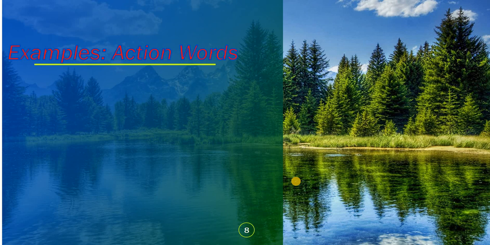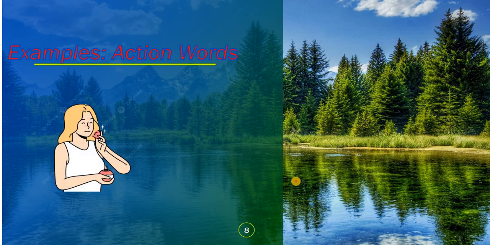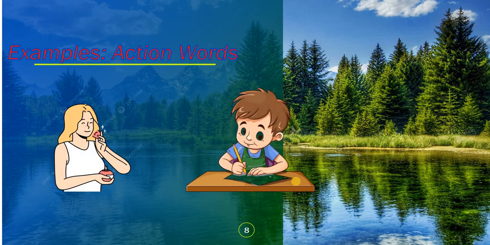For example, in an action word, you can see this picture. Here, she has a perfume and she is smelling it, and he is writing. So, the perfume smelled divine. The perfume was divine.